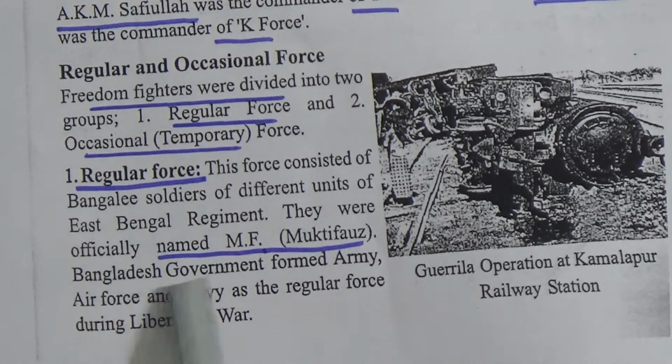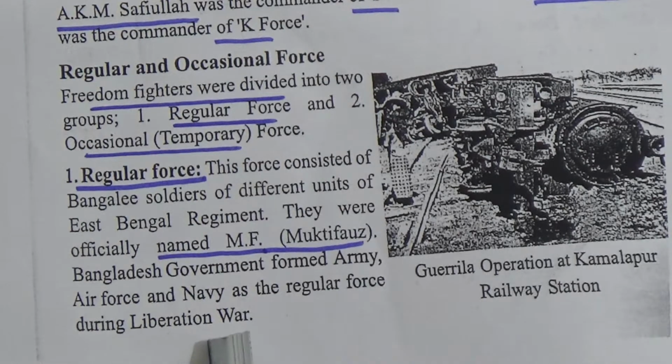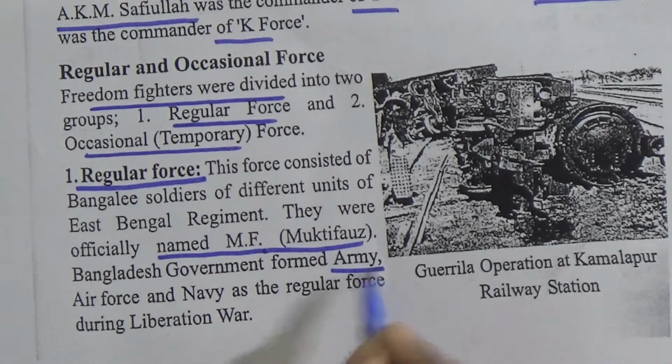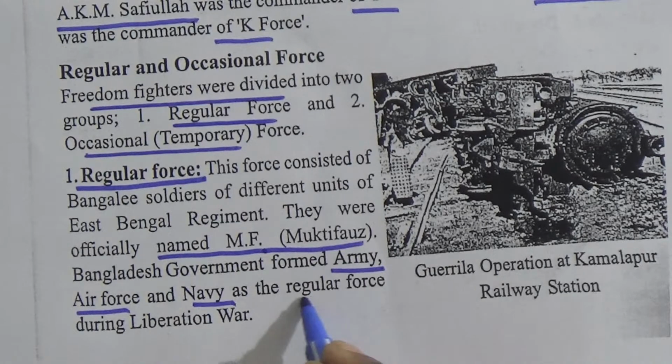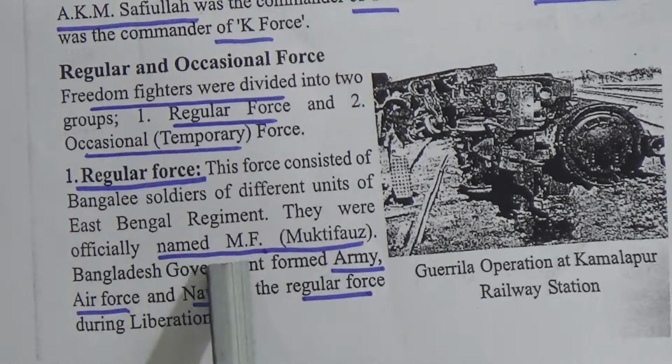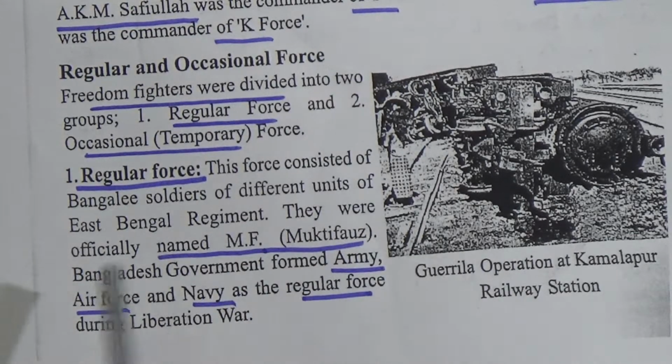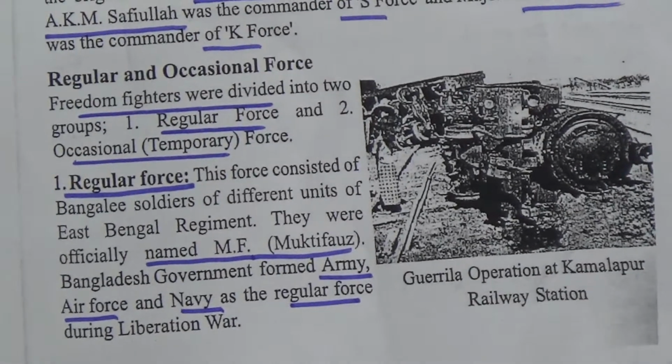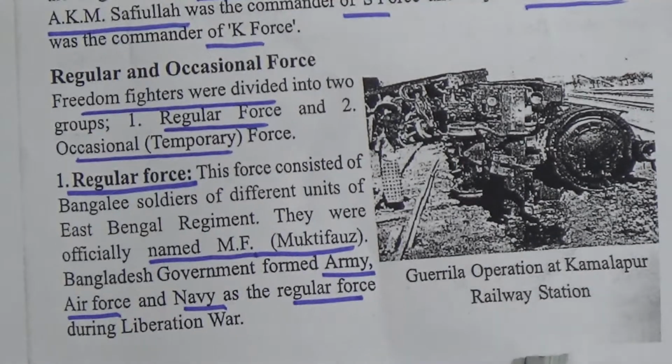The Bangladesh government formed the Army, Air Force and Navy as the regular force during the Liberation War. Again, Army, Air Force and Navy are the regular force during the Liberation War. So the regular force was named MF or Mukti Force, and the Bangladesh government's Army, Air Force and Navy were all regular forces during the liberation war. Here is the picture: guerrilla operation at Kamalapur railway station in Dhaka district.